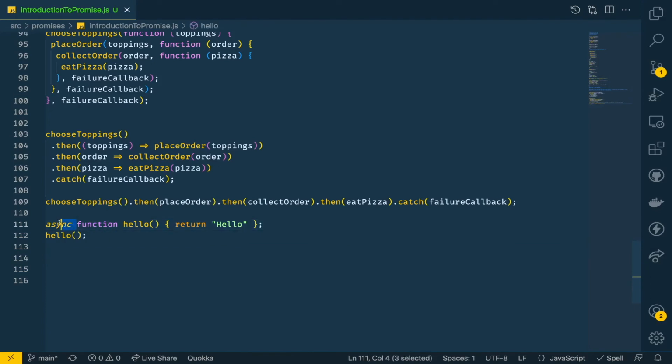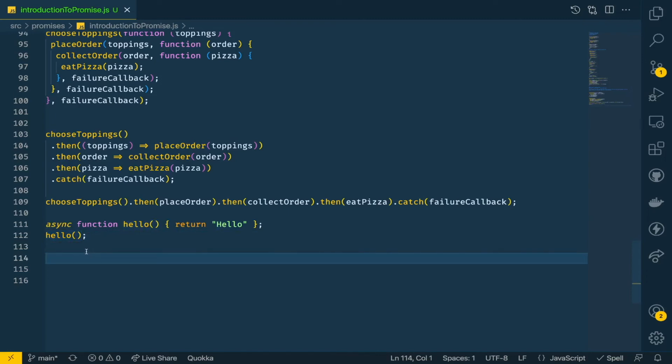So earlier, when there was no keyword async associated with this hello function, it was a normal function and it was just returning a string value hello. Once we put this async keyword on this function, it has become an async function and it no longer directly returns the string value hello, rather it returns a promise. And if we call hello like this, it won't work.